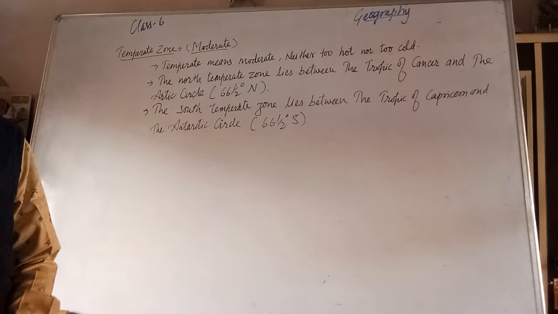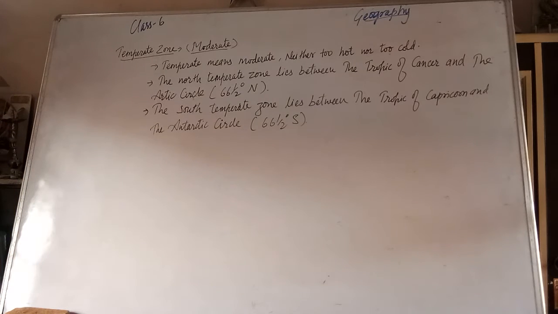These regions receive slanting rays of the sun and hence have moderate temperature.